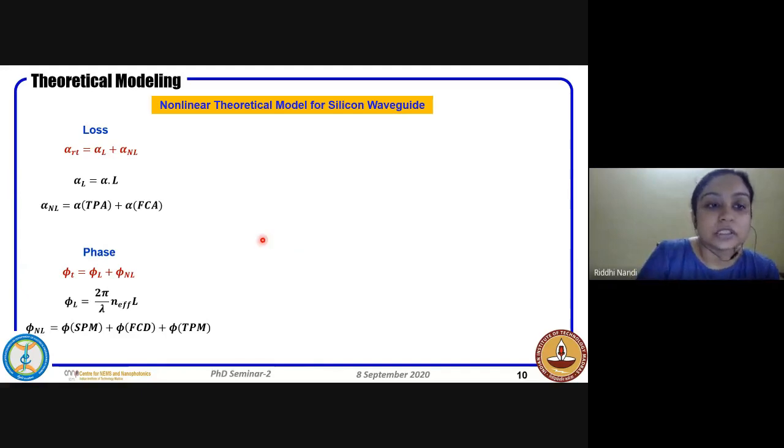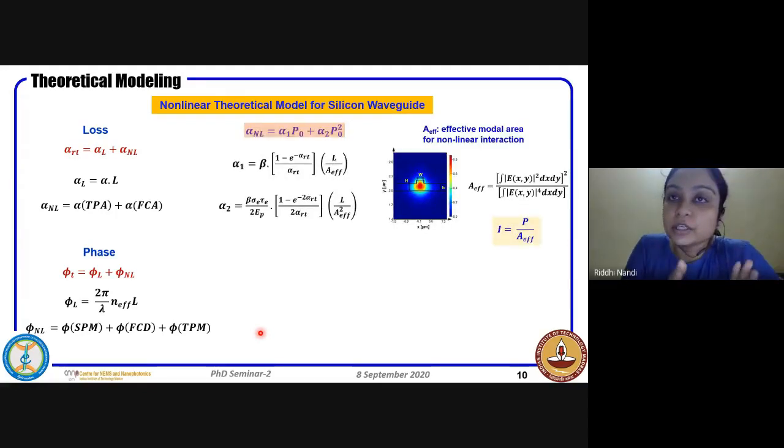For the loss, the nonlinear part is the TPA and the FCA, and the linear loss is the propagation loss. For the phase, the linear phase is 2 pi by lambda n effective L, which is our normal phase. The nonlinear phase comes from the self-phase modulation, the free carrier dispersion, and the thermal phase modulation.